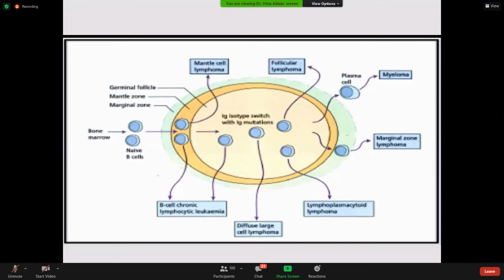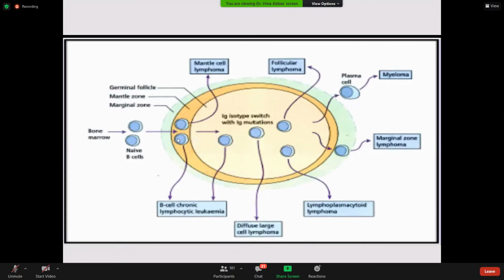This is the mantle zone. This is the marginal zone. This is the mantle zone, and this is the germinal follicle. These naive B cells are entering into the mantle zone. If these cells acquire neoplastic potential at this stage, this can be CLL, although CLL arises from these naive B cells also when they are leaving the bone marrow and coming to the lymph node.